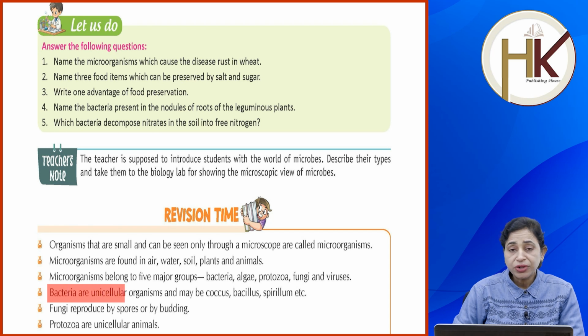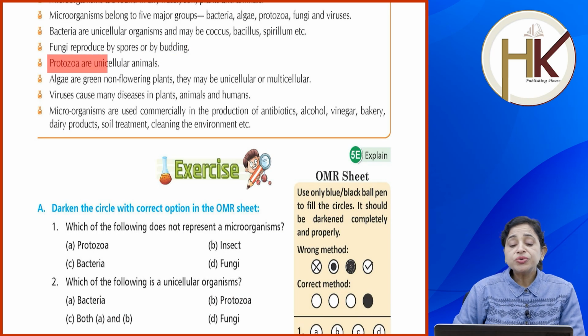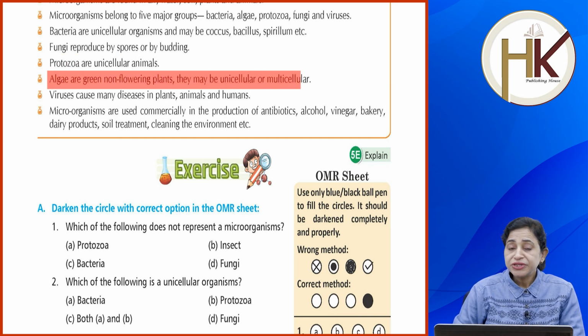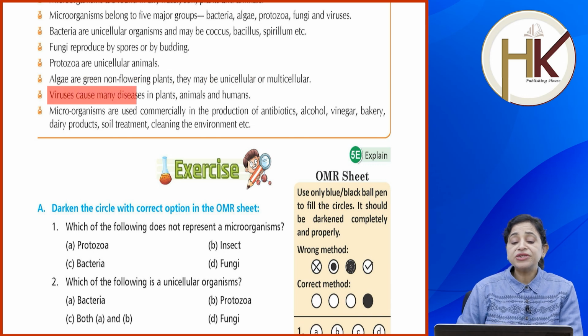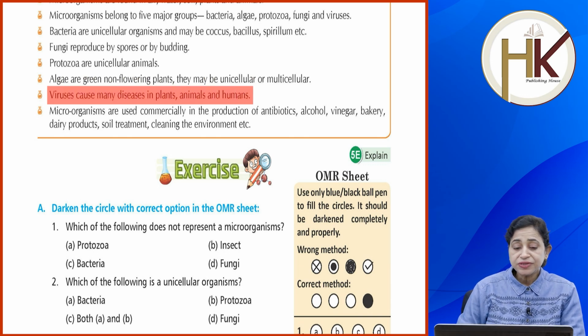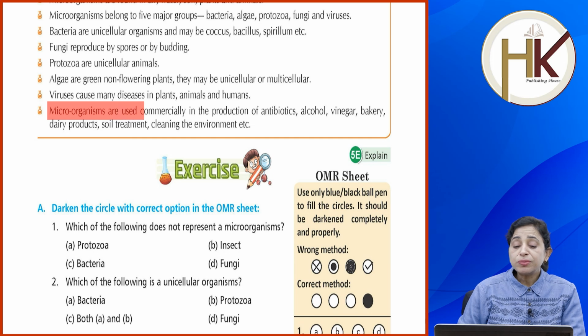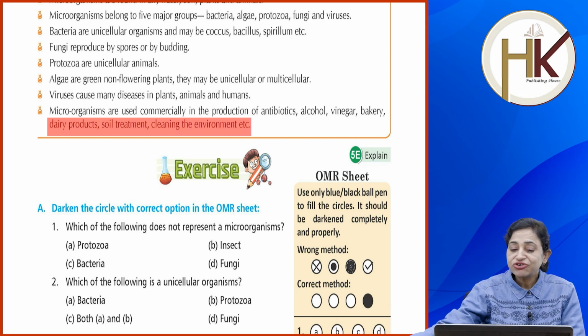Bacteria are unicellular organisms and may be cocci, Bacillus, Spirillum, etc. Fungi reproduce by spores or by budding. Protozoa are unicellular animals. Algae are green, non-flowering plants. They may be unicellular or multicellular. Viruses cause many diseases in plants, animals and humans. Microorganisms are used commercially in the production of antibiotics, alcohol, vinegar, bakery, dairy products, soil treatment, cleaning of the environment, etc.